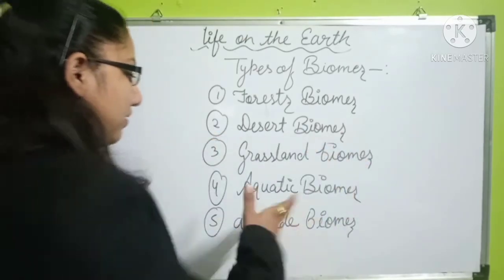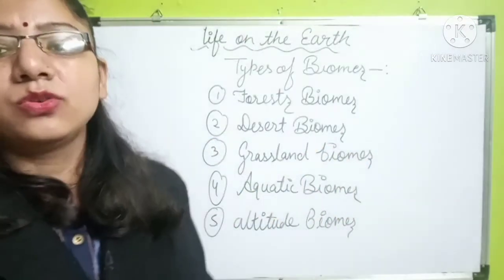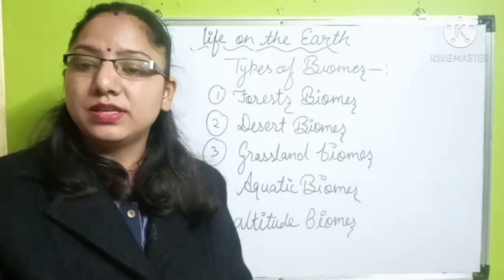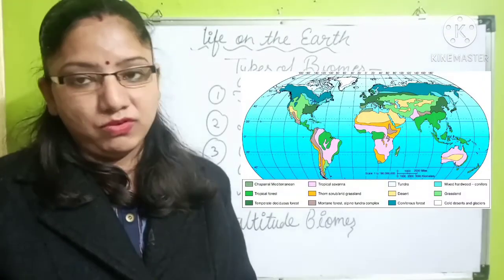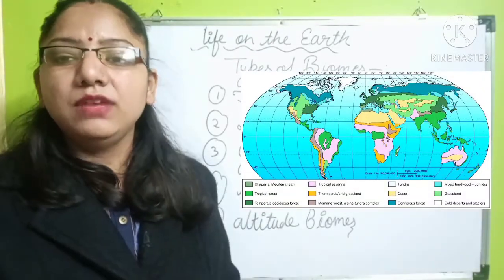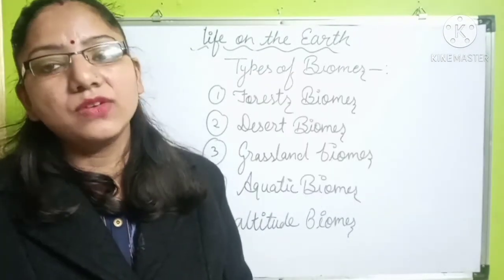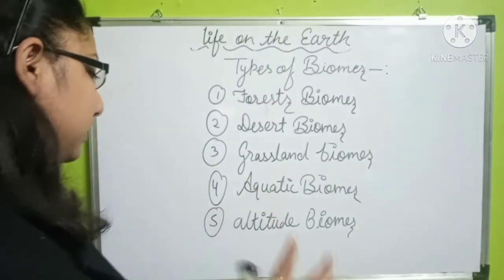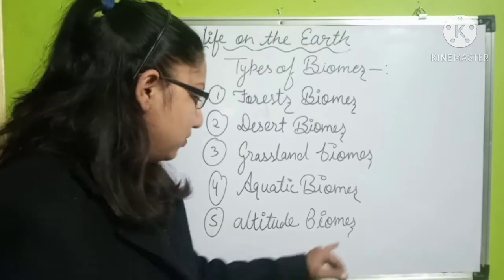Now see the aquatic biome. As I already told you, the aquatic biome is divided into two types: the marine and the freshwater. So the different types of study based on aquatic life come under the aquatic biome. The next is the altitude biome.